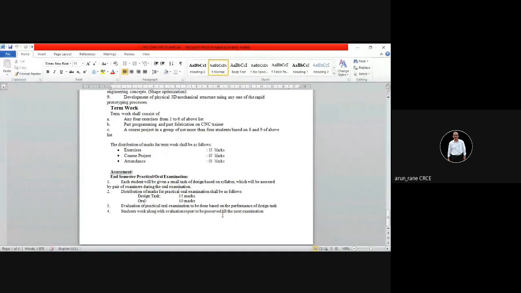The design task means you model a given component, and then either modeling, that is CAD, or generate toolpath simulation, do toolpath simulation and toolpath programming, NC programming, that is generate G codes and M codes. That will be your design task, and then oral. So 15 marks for the design task and 10 marks for the oral.